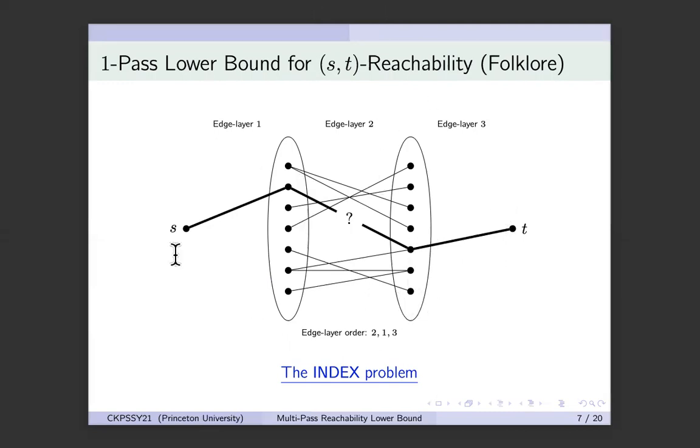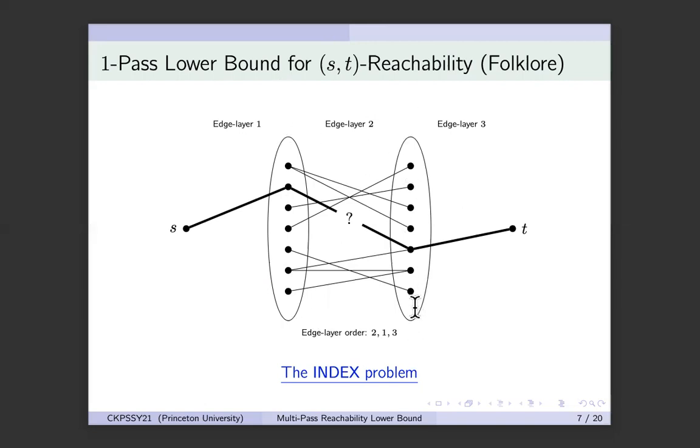And these edges, which correspond to layer 1 and layer 3, are presented after you see all the edges in layer 2. So if an algorithm wants to compute ST reachability in this graph, it essentially only needs to know if this black thick edge is present or not. However, because layer 2 is presented before layers 1 and 3, it does not know which edge out of these n square edges it should remember to solve reachability.